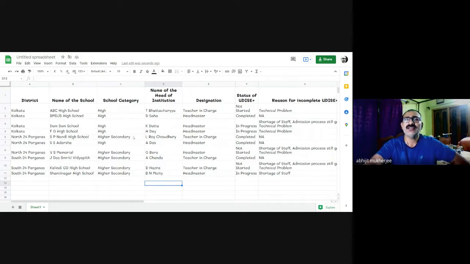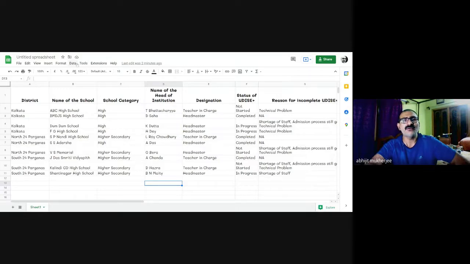We can add a filter to this data. What is a filter? Google is first showing us the whole data. Now I don't want to view the whole data. I want to view only certain parts or portions of the data that I can select using the filter view option.